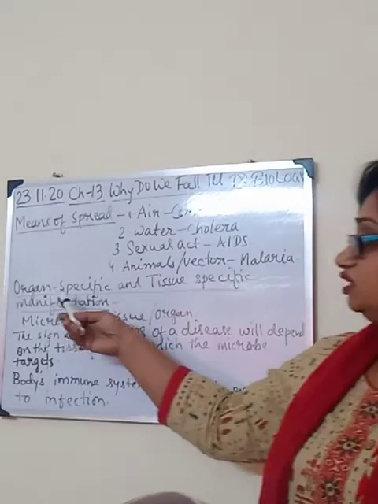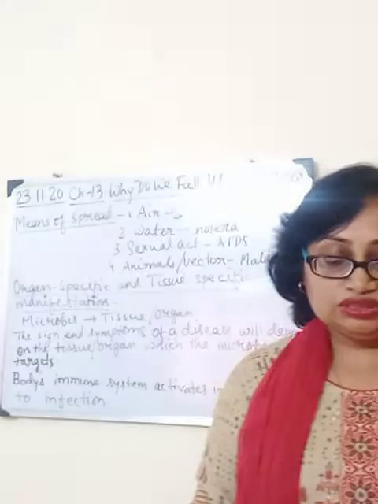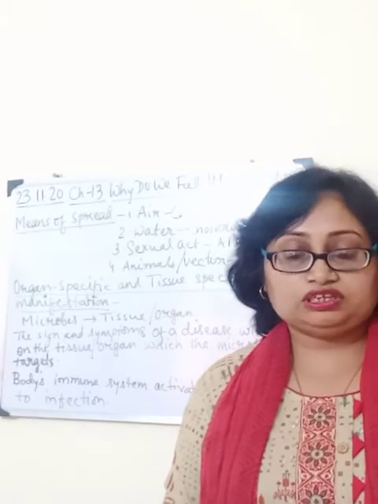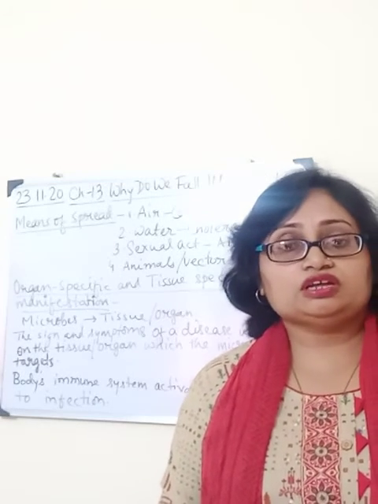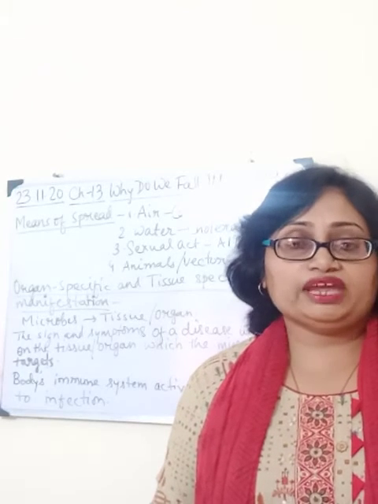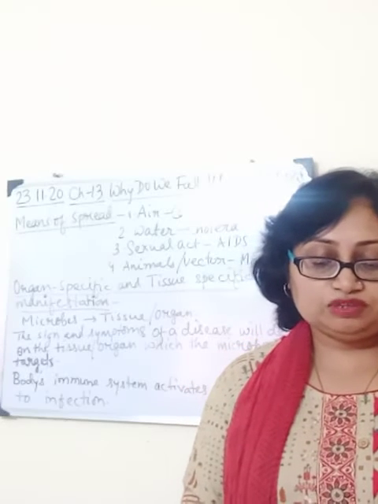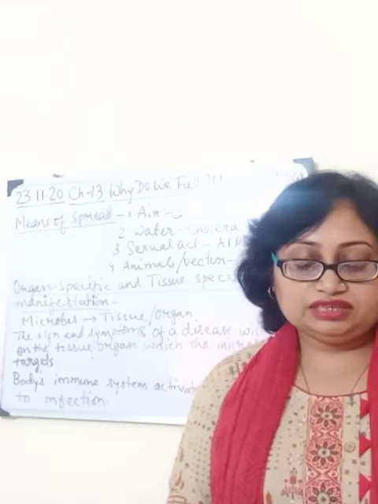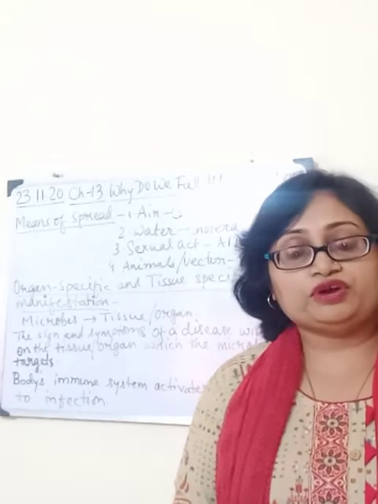So next is the organ specific and tissue specific manifestation. These disease causing microbes enter the body through different means, but where do they go? As you know, microbes are very small and the body is very large, so they can go to any place where there is tissue or organs. Different species of microbes seem to evolve in different parts of the body, and the selection of this part is connected to the point of entry.